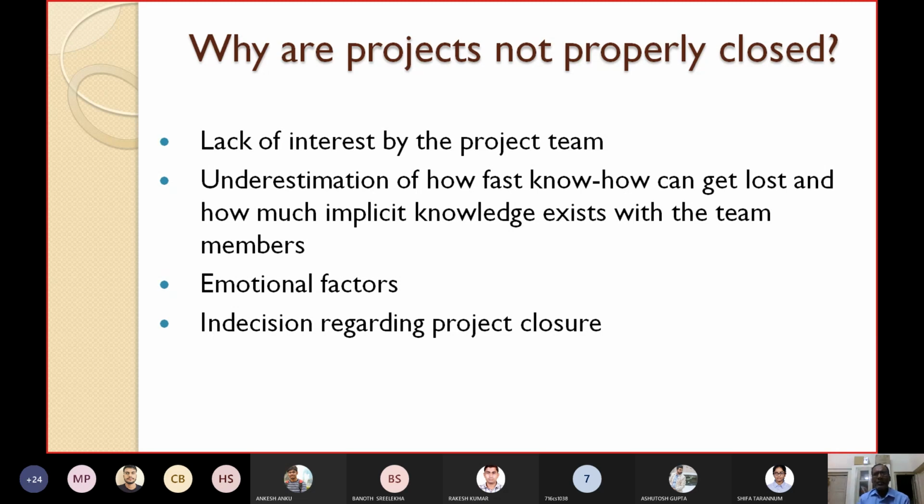And indecision regarding project closure. You are not in a position to decide whether the project will be closed or will continue, and by this time the project is getting closed. Due to this indecisiveness, you are not able to close it properly. So these are the different reasons for which projects are not properly closed.